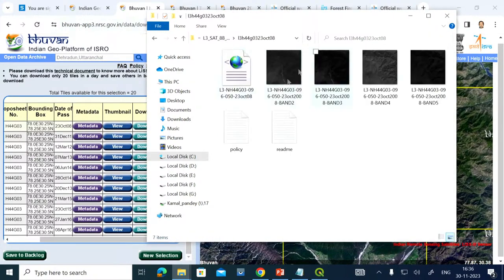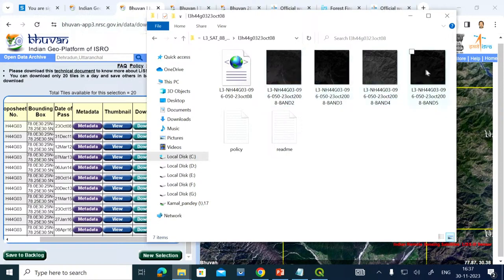You can see the data is organized into 4 tiles. As we were able to see in the metadata, it has 4 bands basically: band 2, band 3, band 4, and band 5. This is the format of a typical remote sensing data set. The data is basically in different formats.